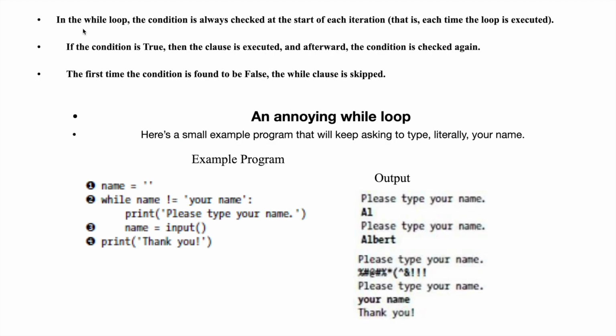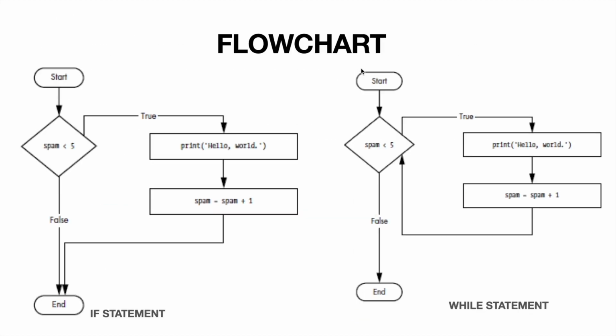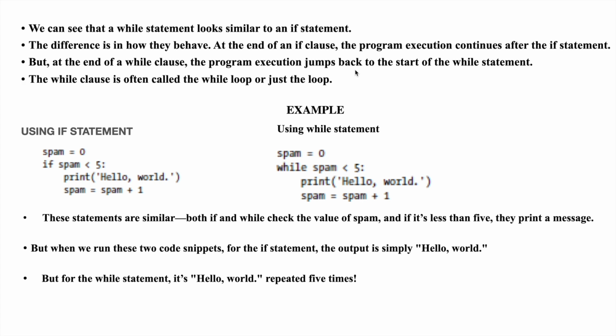So in the while loop, the condition is always checked at the start of each iteration. Yes, the while loop condition should be true. Only if the while condition is true will it go inside the loop. If it is false, no. That's why in each iteration, the while loop checks whether the condition is true or not. See, it will check every time. Only if it's true, then it will go inside.